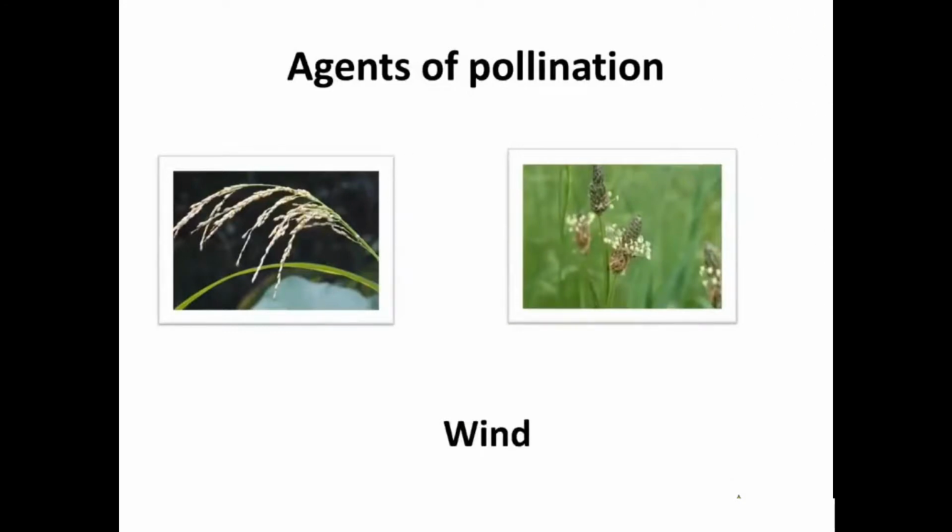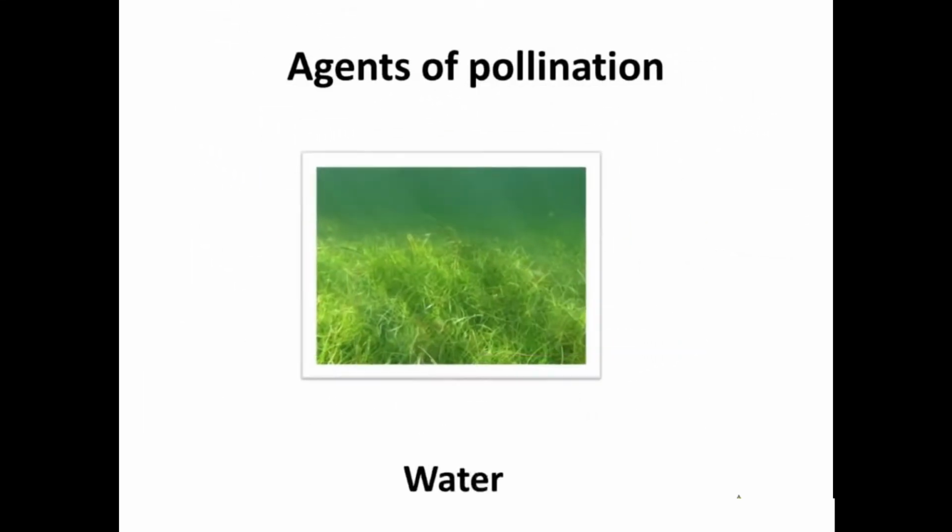Some plants have small flowers and the petals are not brightly colored. They do not produce nectar. The pollen grains are very light in weight and hence easily blown by wind. So the wind is the agent of pollination, for example, in the case of wheat, maize or rice. In certain aquatic plants like seagrass, pollination is carried out by water, as the water current slowly carries the pollen grains to the other flowers.